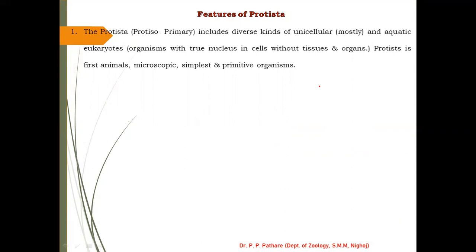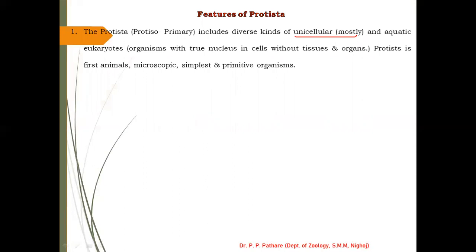Protist means a primary, primitive organism. It includes a diverse kind of mostly unicellular, aquatic, eukaryotic organisms.